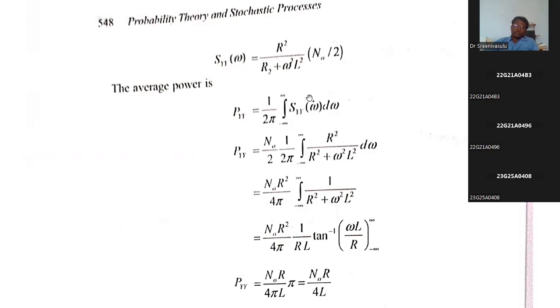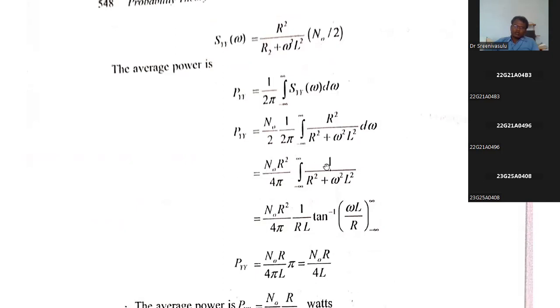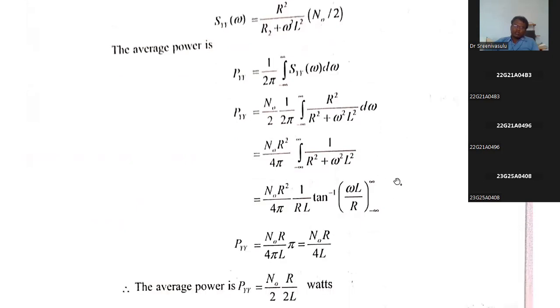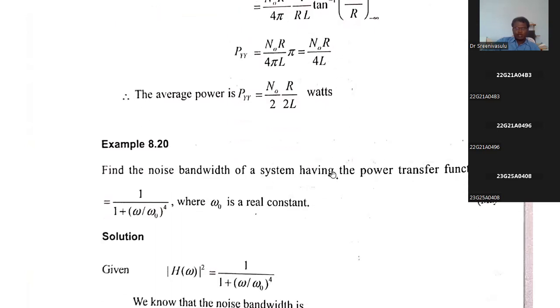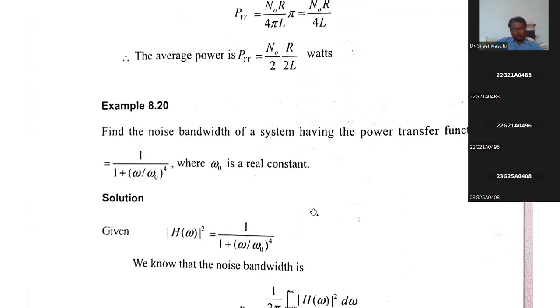So what is SYY of omega? You substitute it here. Now R square you write outside. Again it is 1 divided by R square plus omega L whole square. So it is 1 by R tan inverse of omega L by R. In the numerator there is R square, here it is R. Finally, if we substitute the limits minus infinity to plus infinity, pi by 2 minus of minus pi by 2, you will get pi. Like that, you can calculate the average power. So that is about the problems on this unit.